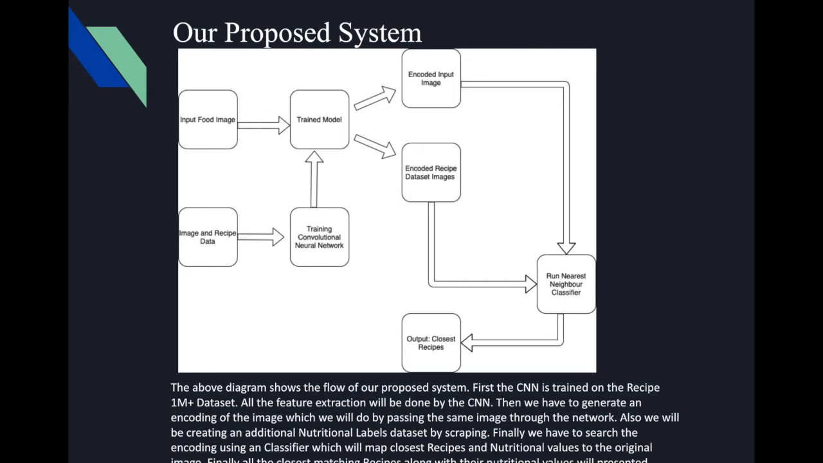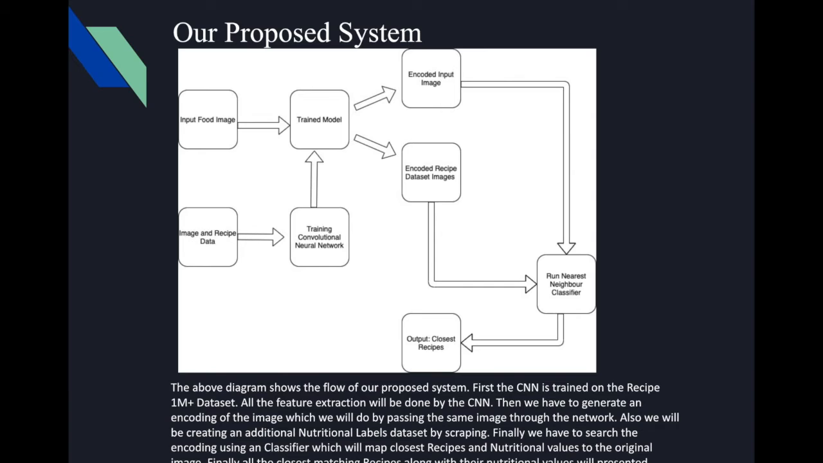Then how does the input flow work? We get the input as a food image, and then the trained model outputs the encoded input image, and since we already have the encoded recipes ready, both these things are available. Then we combine them and put them into the nearest neighbor classifier. The classifier takes the encoding for the input image and searches the whole encoded dataset that we have already generated. And once we get the closest matching recipes, we output them. So this was our proposed solution.